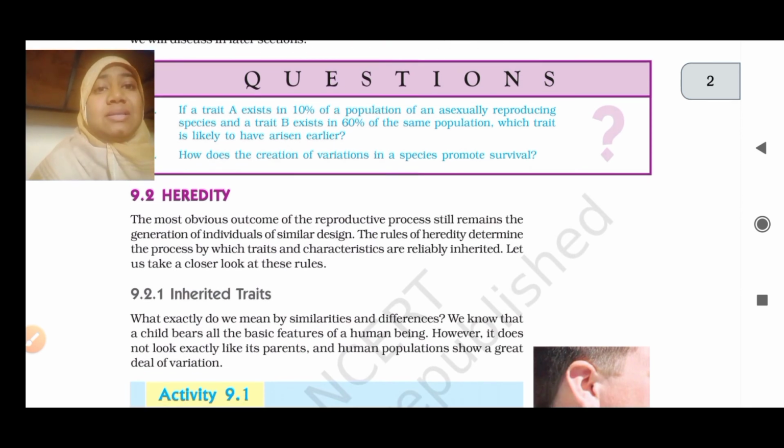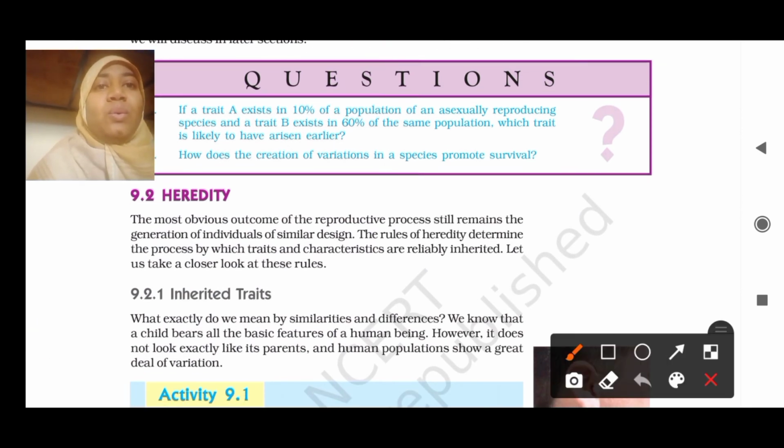Next we have two questions, let's discuss them. The first question is, if a trait A exists in 10% of a population of an asexual reproducing species and a trait B exists in 60% of the same population, which trait is likely to have arisen earlier?